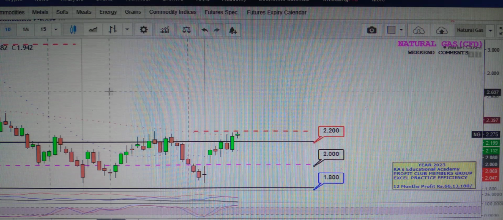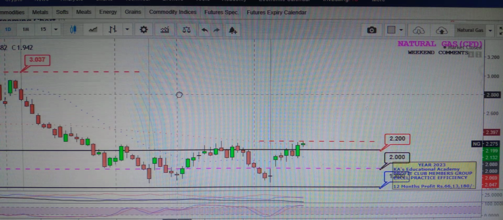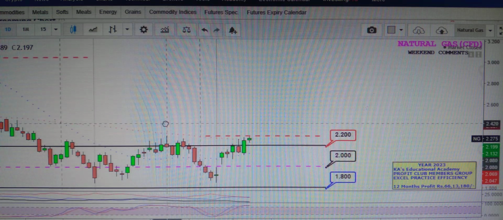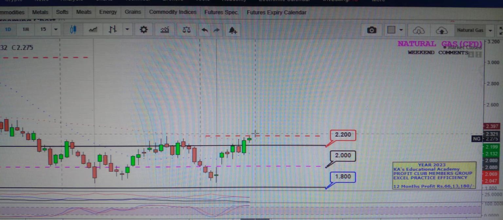First of all, without any projections, the key observation is the support, and the upper end is currently acting as key resistance. The price is not so suitable to go upside, but there is strength existing altogether. When the price crosses this line, it will be a key observation, but here we are avoiding the long. That is what we discussed in the past, and also right now.